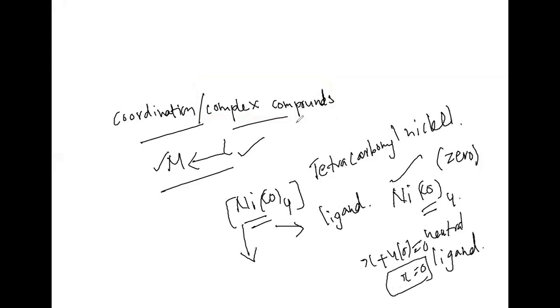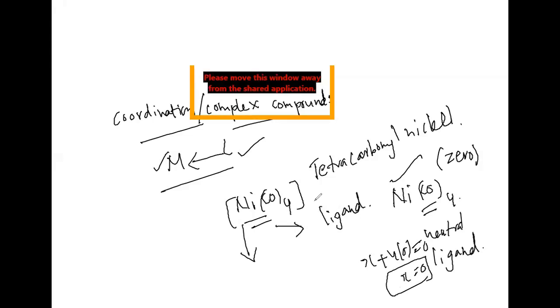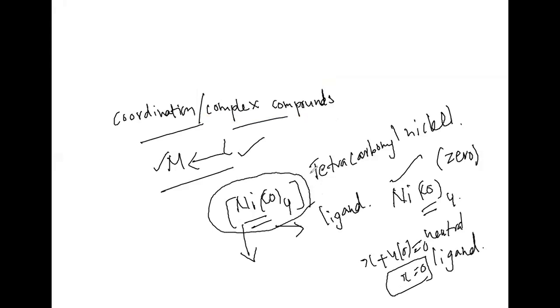Understood? Here this particular one we call the coordination entity. We call this one the central metal atom, and this one will be the ligand. How many types of ligands can we see?